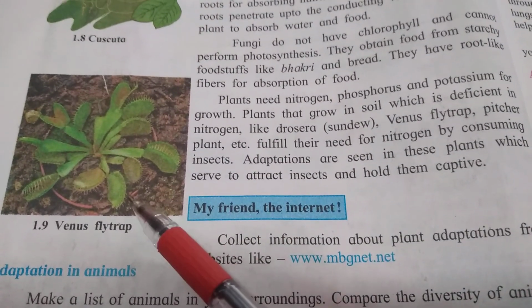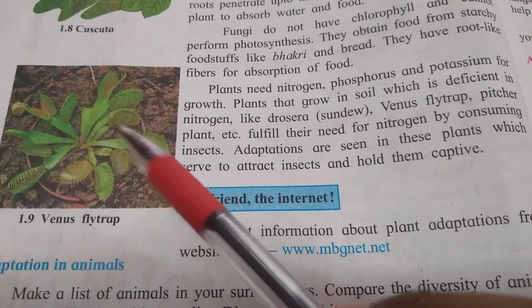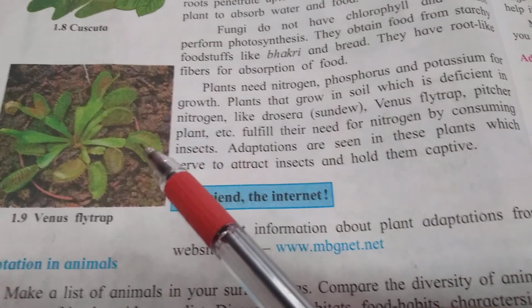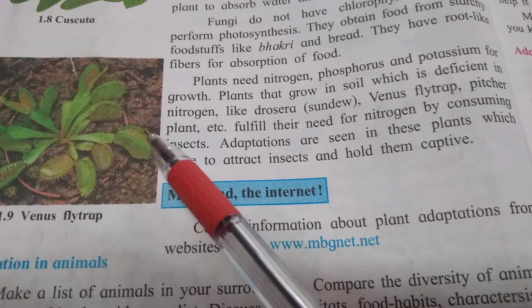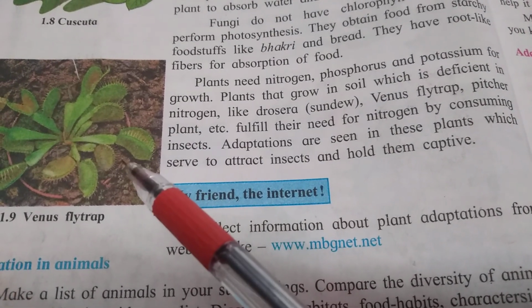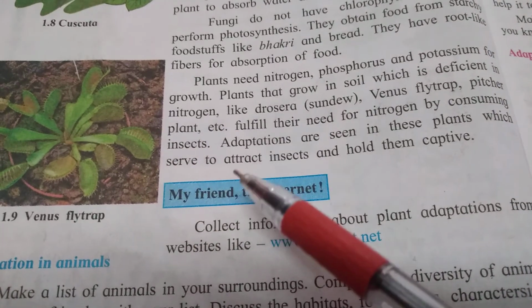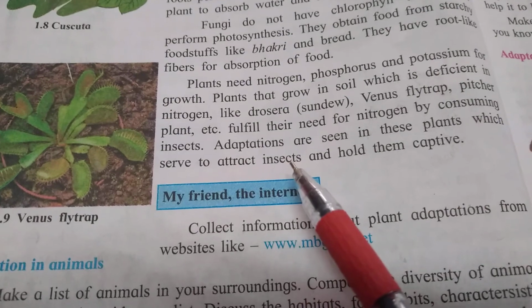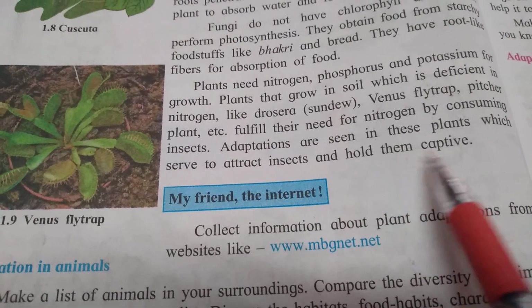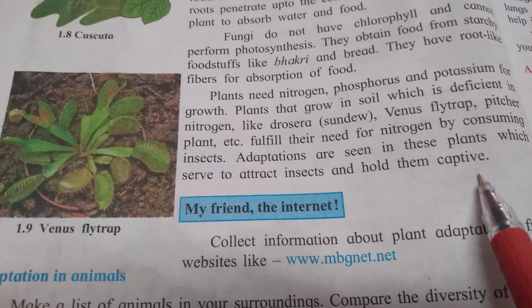How do they fulfill their need? By consuming insects. Adaptations are seen in these plants which serve to attract insects and hold them captive.